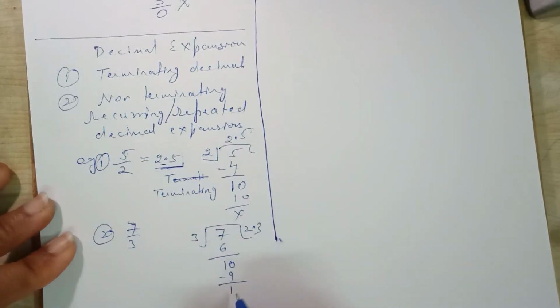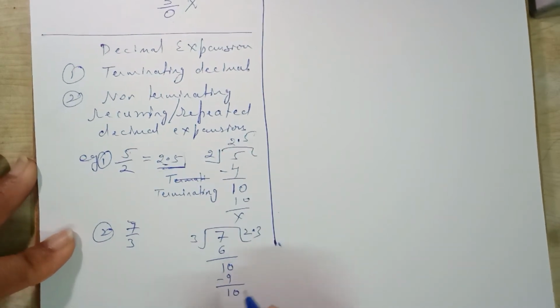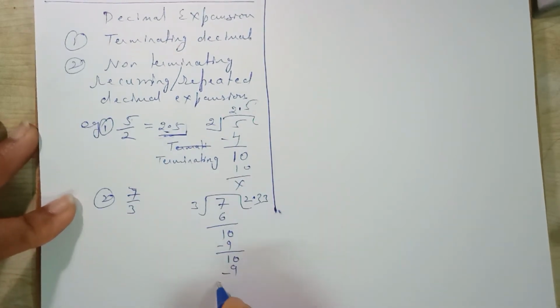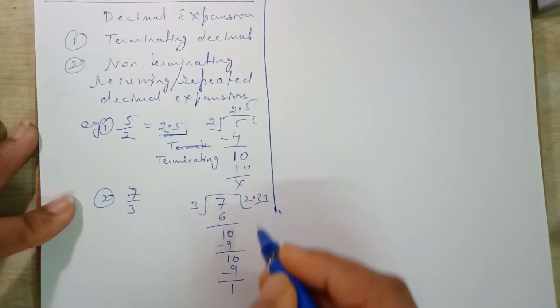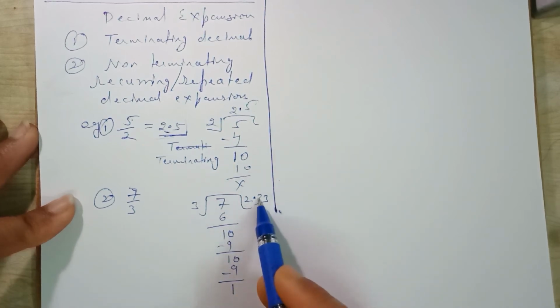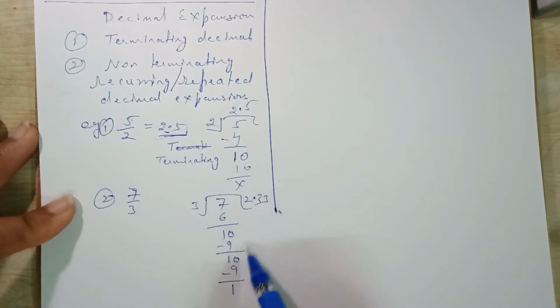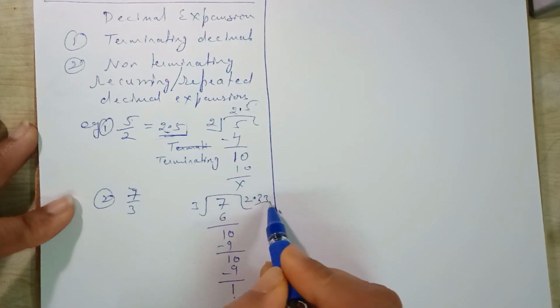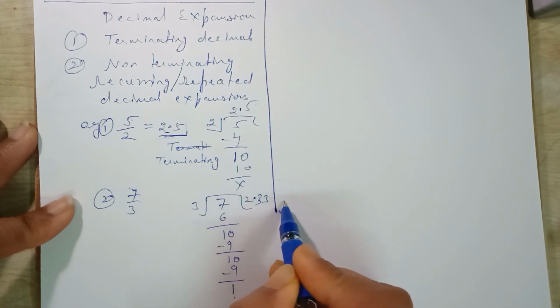Since the decimal is there, we can take 0, again 3 3s are 9, again we are getting the remainder 1. So when we divide again and again, every time we get the remainder 1, and the digit 3 after the decimal is repeated.